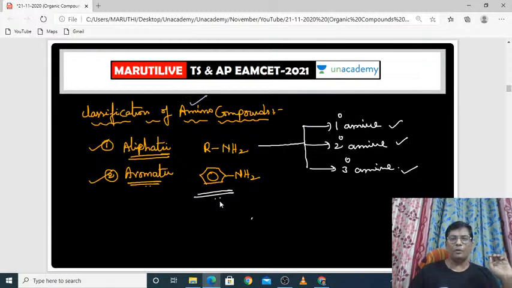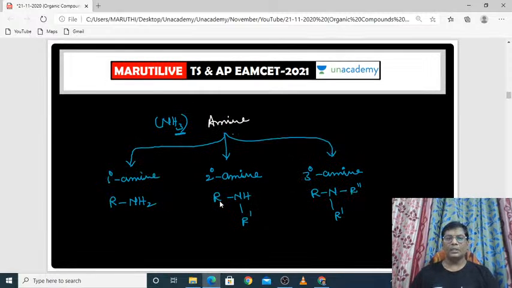If you take the amino compounds, there are two types, aliphatic and aromatic. Aliphatic means an alkyl group will be attached. Aromatic means an aryl group will be attached. Again, these aliphatic compounds can be classified into three types: primary amine, secondary amine and tertiary amine. How do you distinguish the primary from secondary from tertiary? Let us discuss. See, this is a primary amine, this is a secondary amine and this is a tertiary amine.